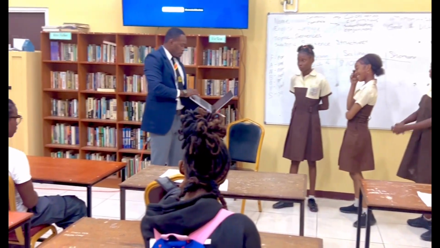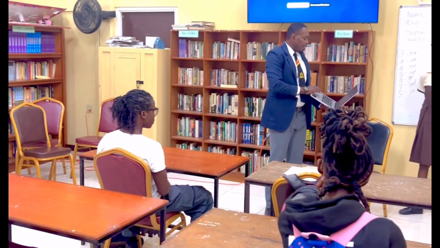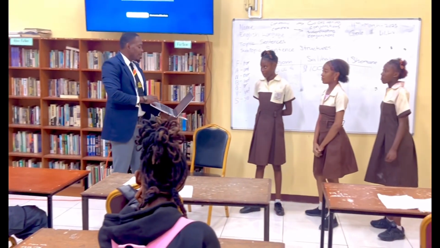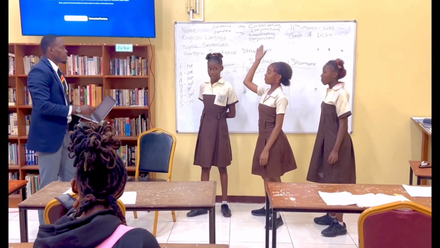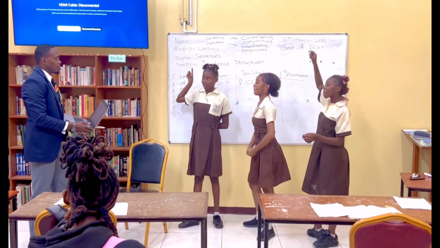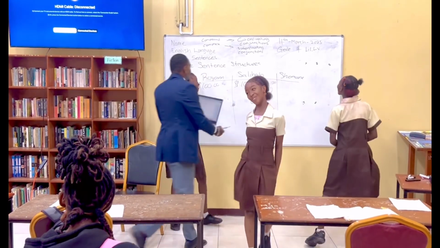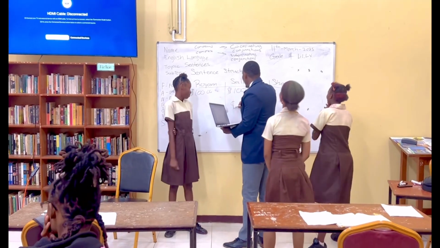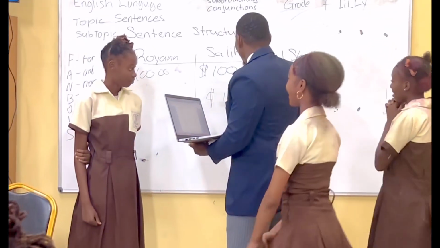Although is a FANBOYS word. True or false? False. That's correct. So Salia regains her $100.